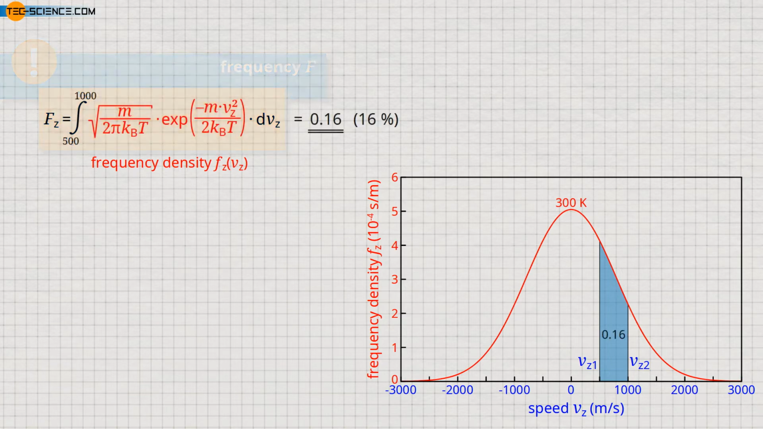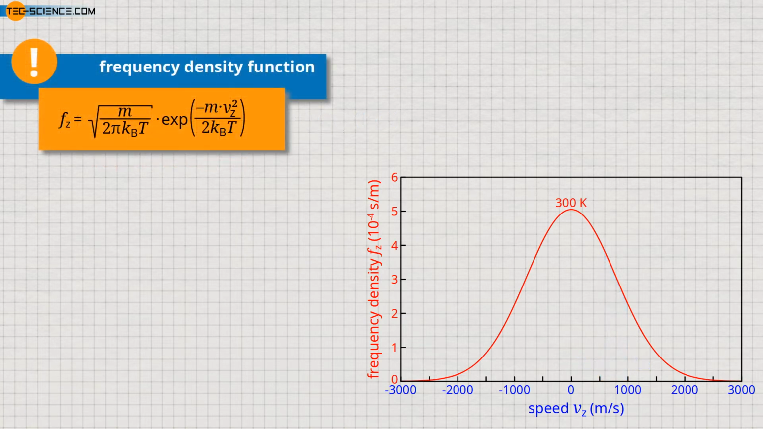For example, if solving the integral within the limits between 500 and 1000 meters per second gives a value of 0.16, this means that 16% of the molecules have a velocity component in z direction between 500 and 1000 meters per second. Note that the frequency density depends on the temperature.